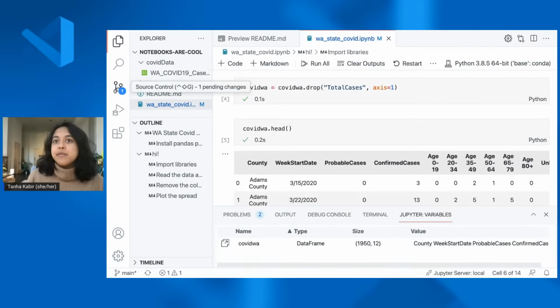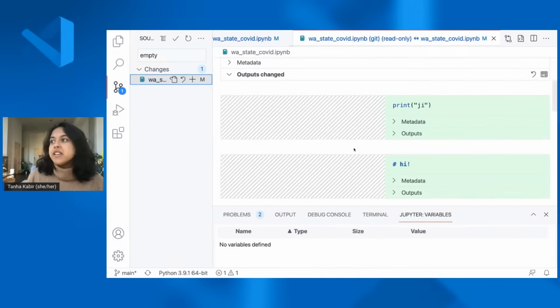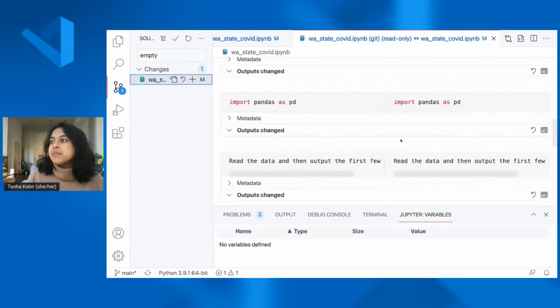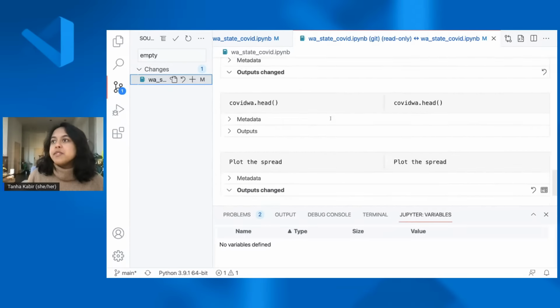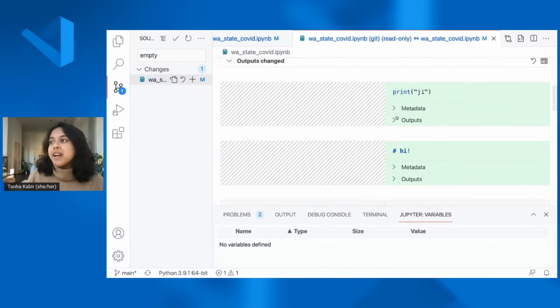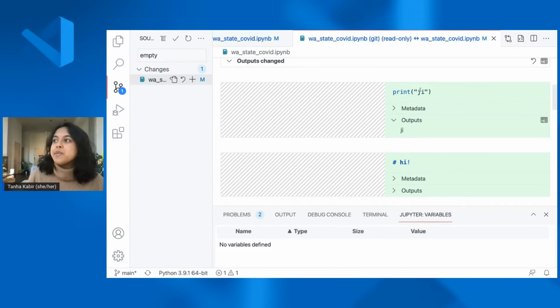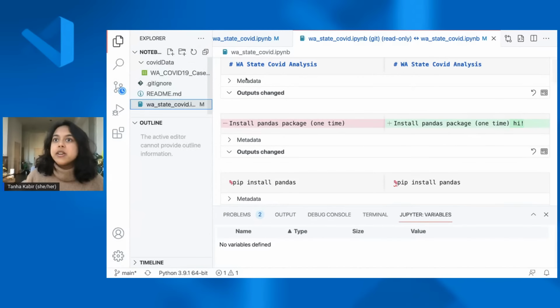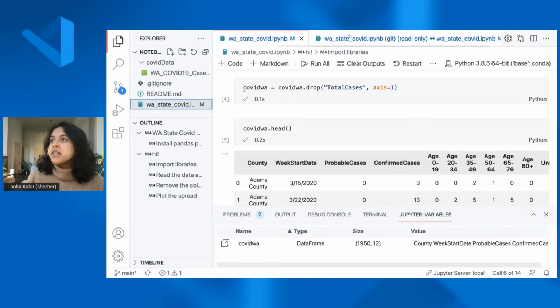You can also view diffs. So you can see, hey, I changed this text. I added some output. You can see all the changes that happen. And sometimes, not with this, but with simple outputs, you can actually see, oh, this is the output that I changed as well. So this is cool. Let's go back.